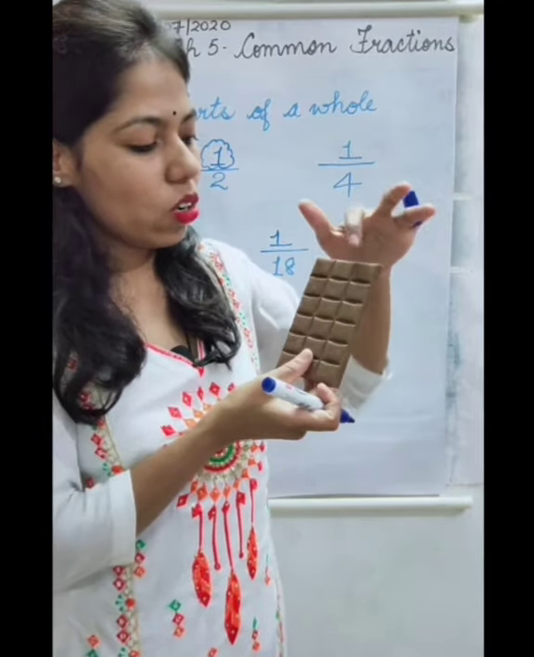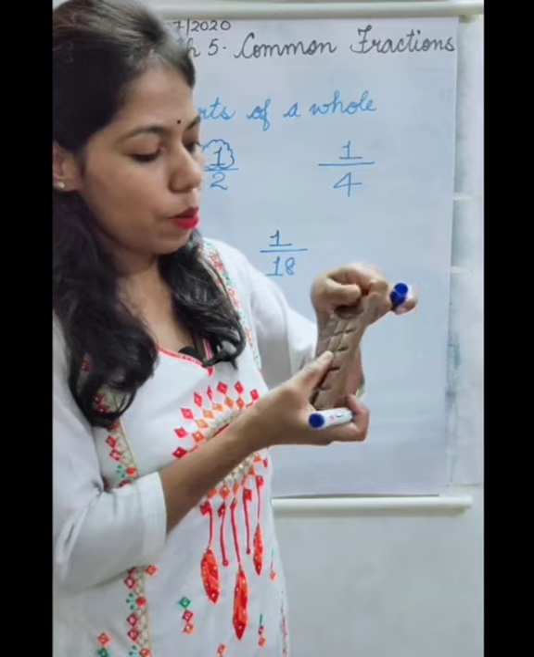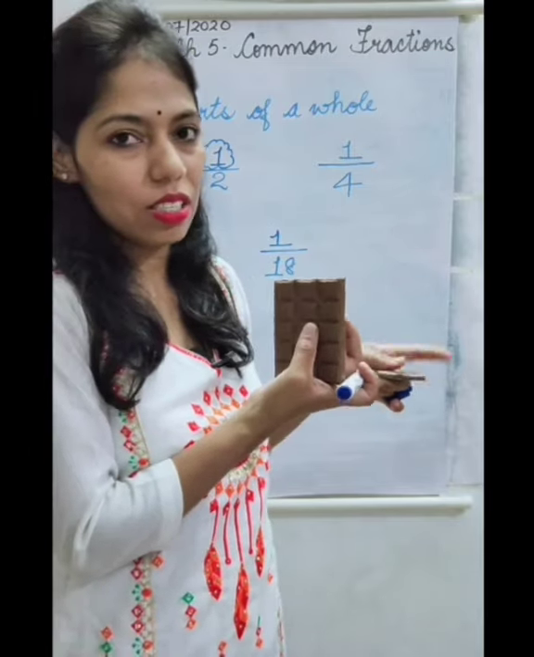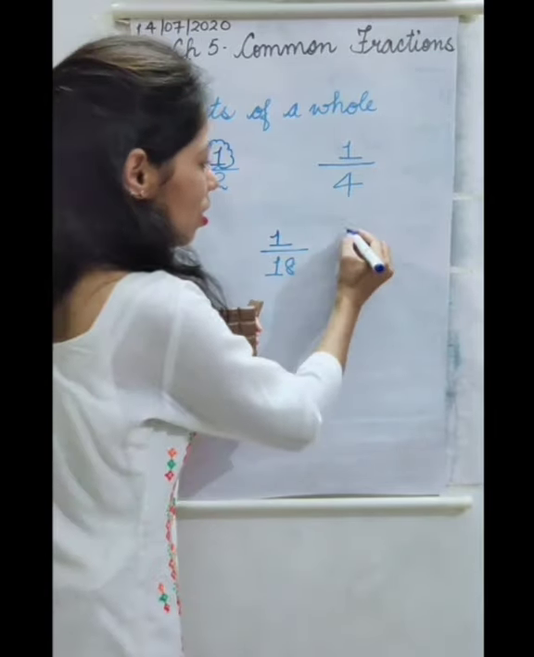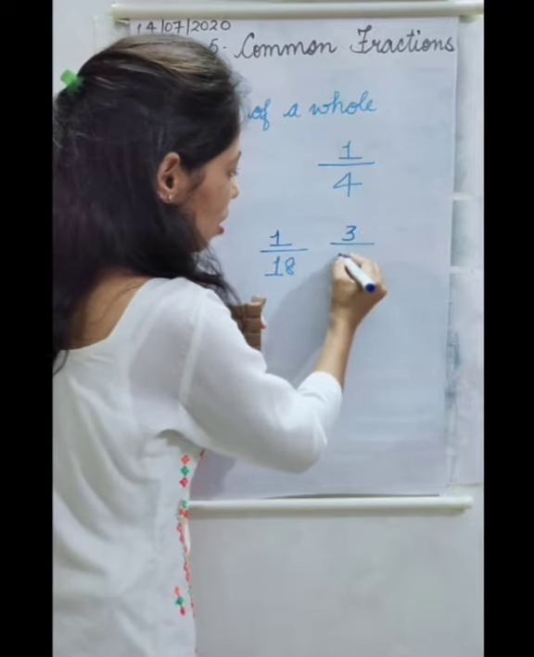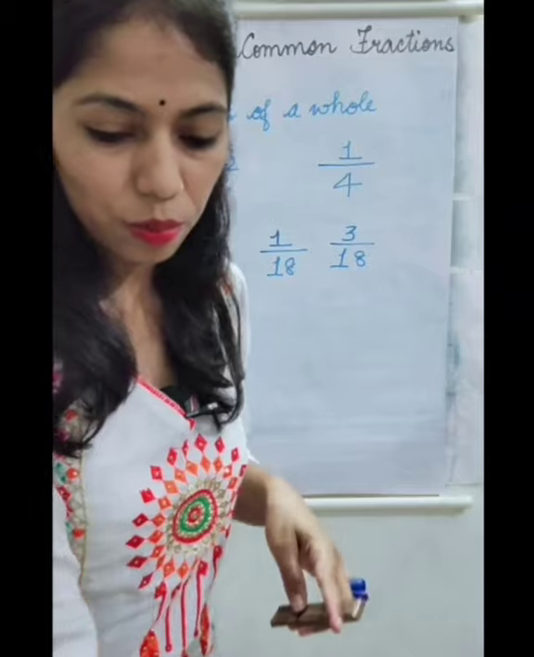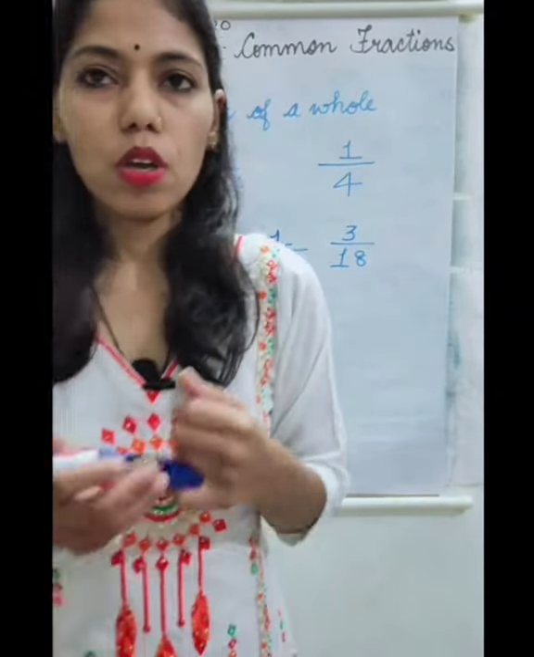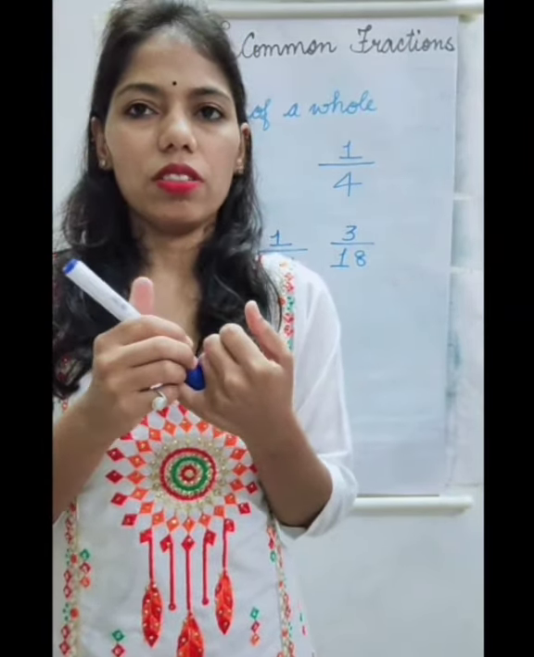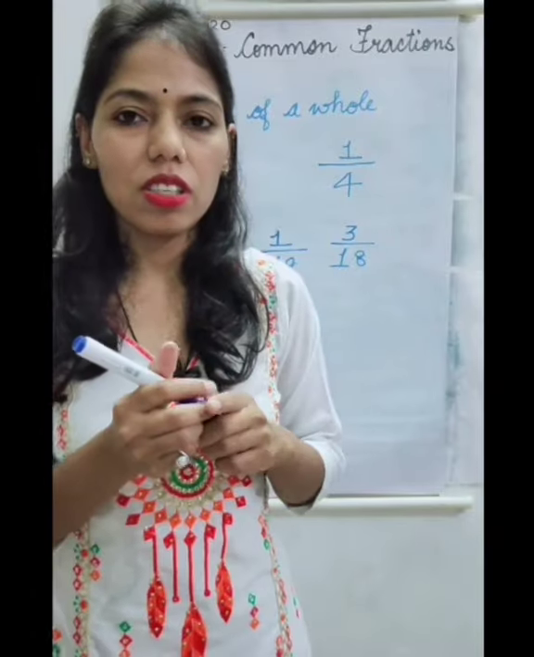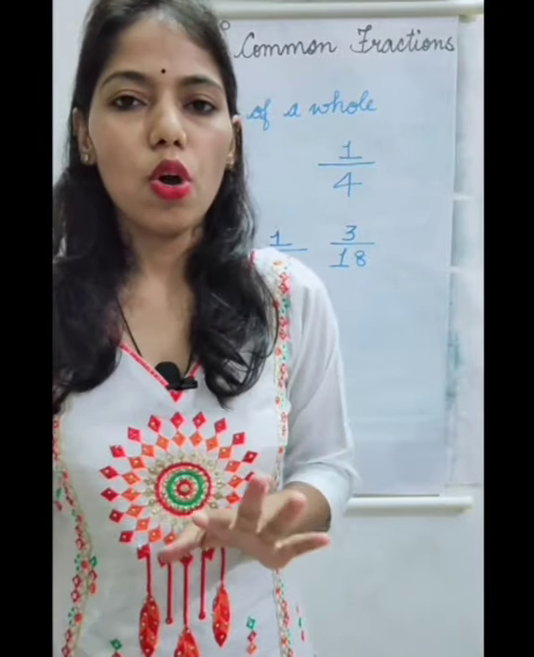And if I take all these 3 out like this, I can write it as 3 out of 18. Out of 18 I have taken 3. So what is a fraction? Fractions are parts of a whole.